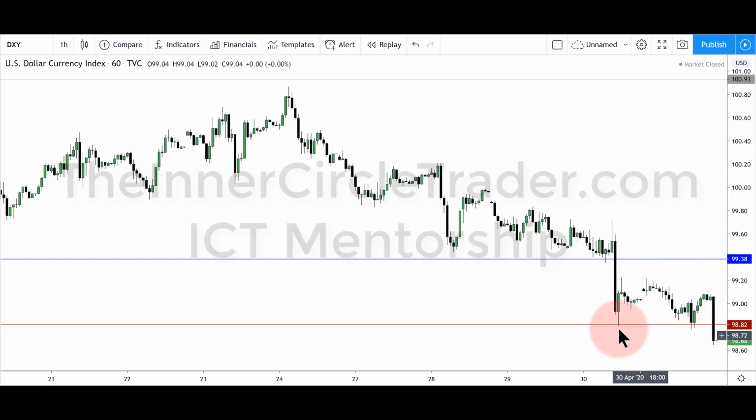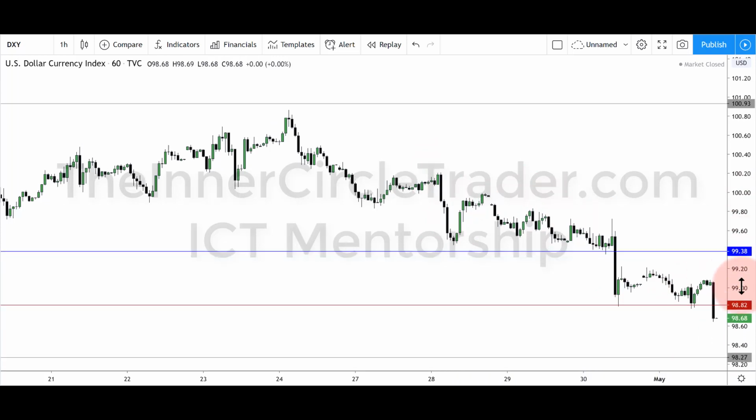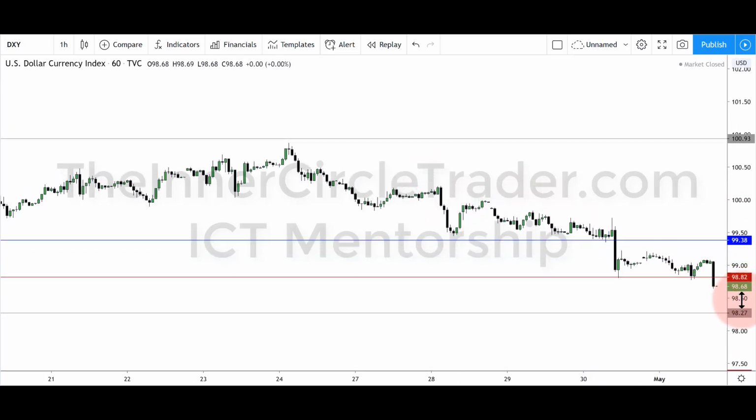Okay, so notice what they did here. We have a low here and low here, both of which are too shallow. So this little rally back up in here offset the buy stops that are here, and then it made an aggressive run lower. So we want to see this continue, kind of like what we saw here, may do this similar thing here, and reach down into the next objective.